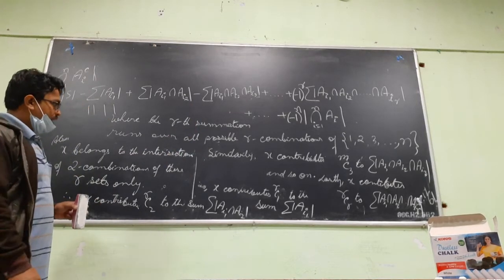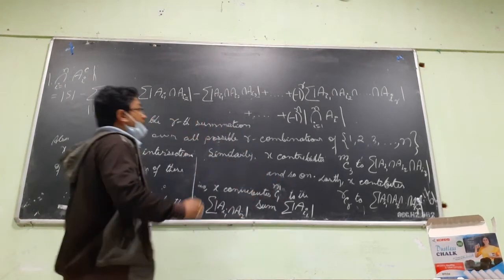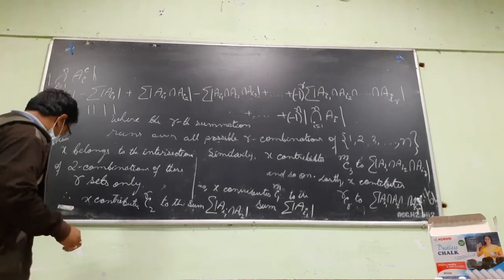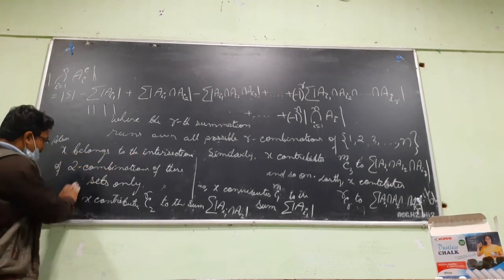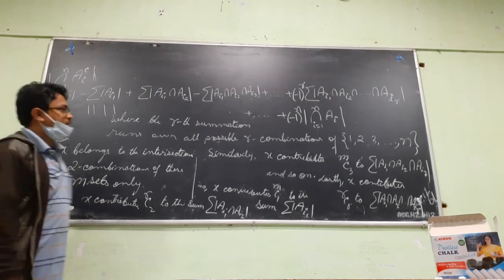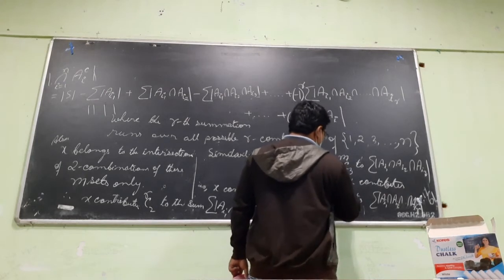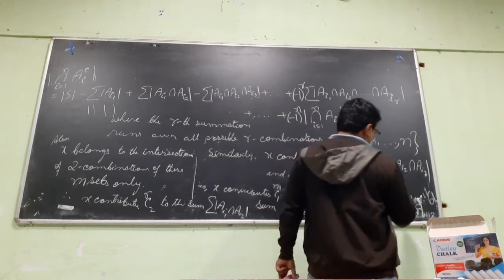So x contributes mc1 to this sum. Then similarly, x belongs to the intersection of two combinations of these m sets only. Similarly this will be mcm to this im.